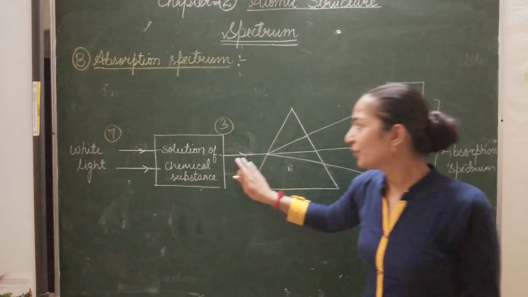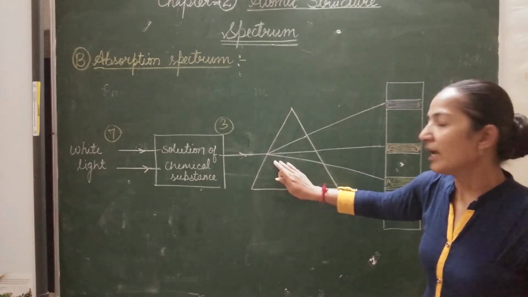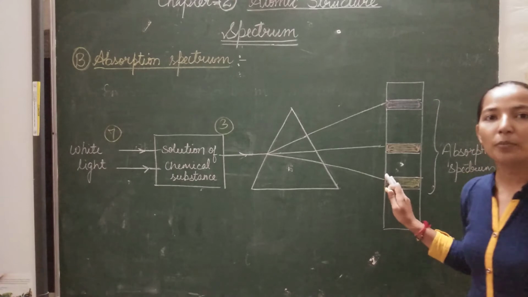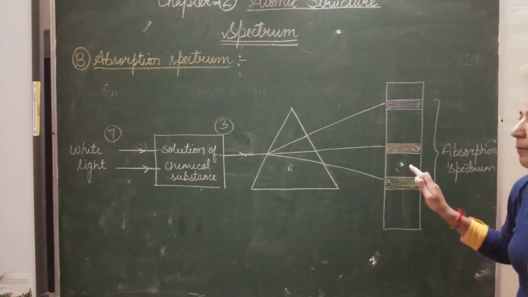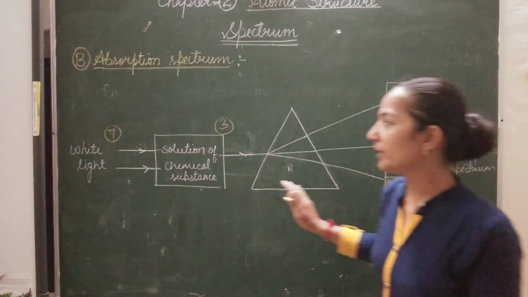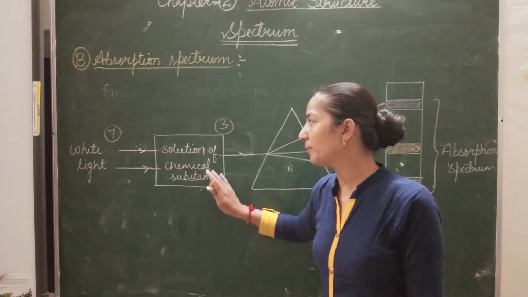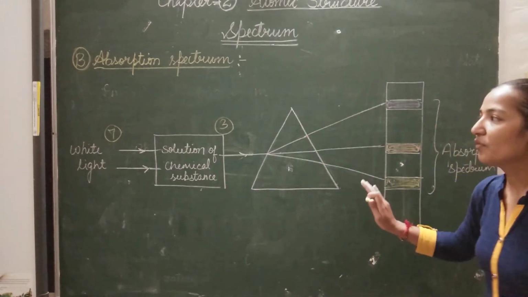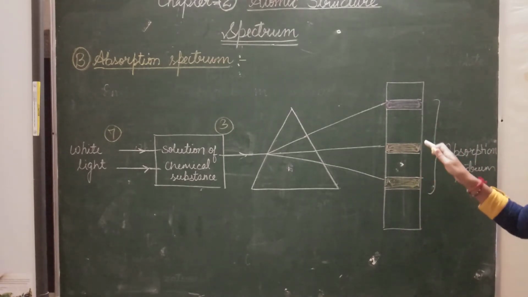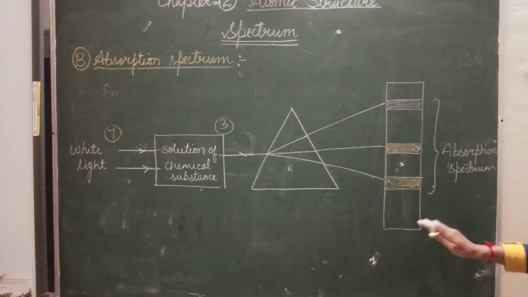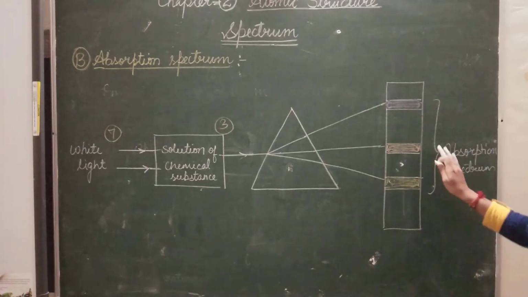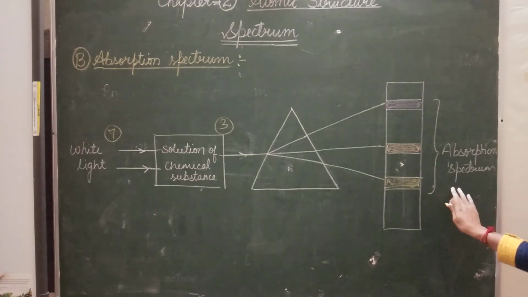Afterwards, when these radiations enter the prism, they get split into the component colors. But here we will see that some of the 7 component colors are missing, those which are absorbed by the chemical substance. So we get over the screen only the lines of those component colors which are not absorbed. Such a spectrum is called the absorption spectrum.